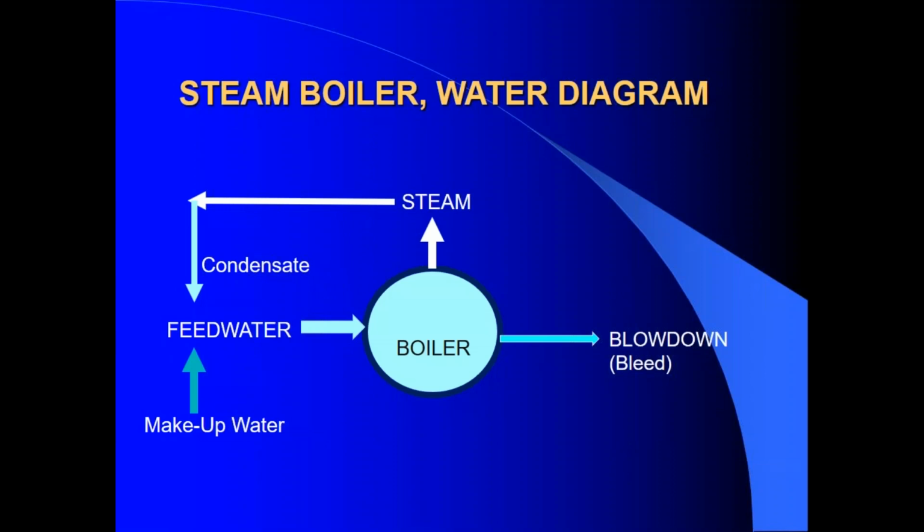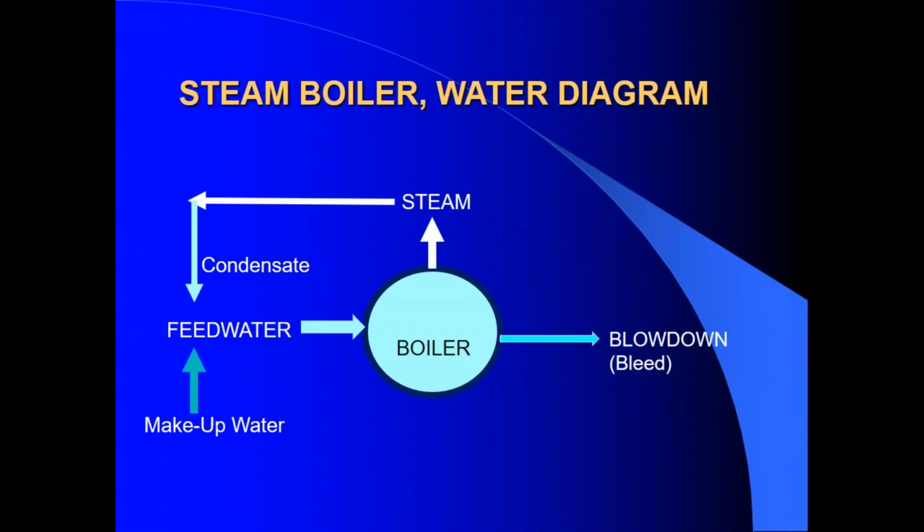Now I'll give you a review of the water cycle in a steam boiler. On the lower left side of the screen is the makeup water. This is typically city water that has been softened to remove calcium and magnesium. The makeup water enters the feed water tank, where it is combined with the liquid condensate returned from the steam system. The feed water then enters the boiler.